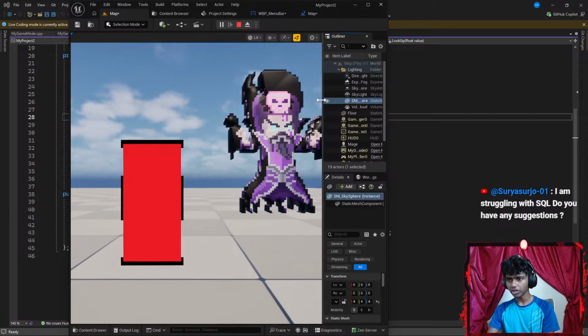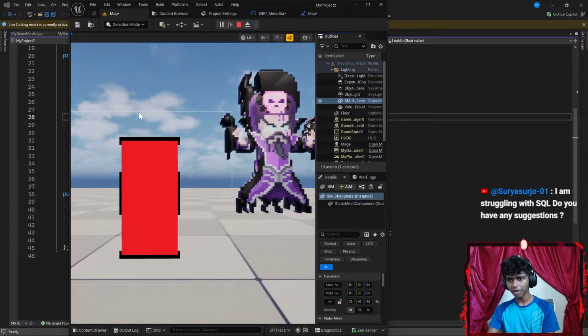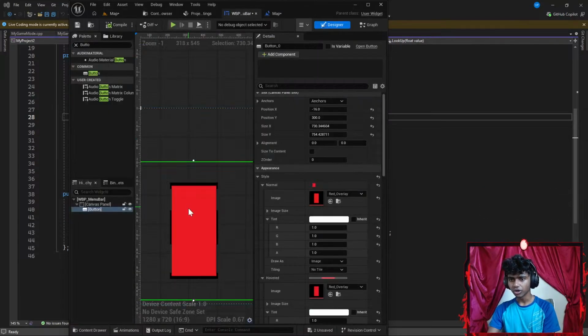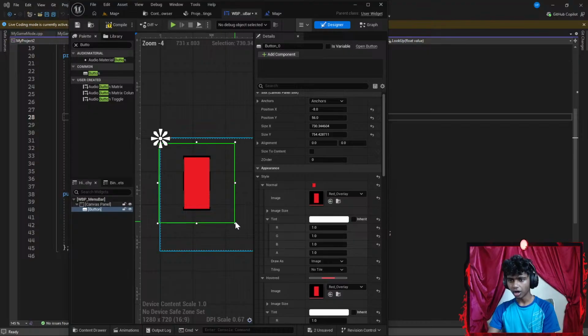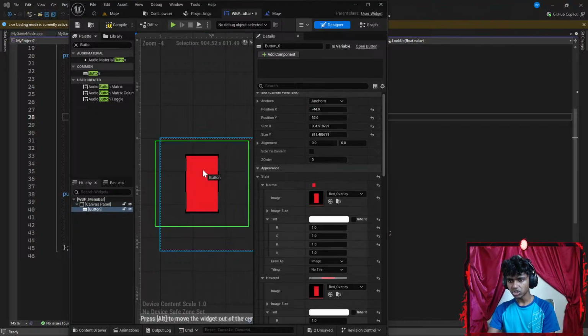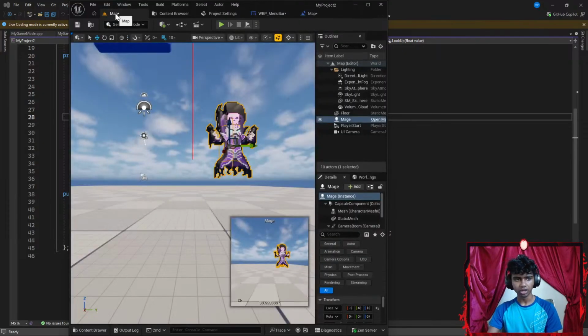Okay, now I want to get my UI a bit higher, and a bit more wide. Let's exit this. Okay, let's go to UI. I want my UI to go a bit up and be a bit bigger. There, that should be good. Okay, I'm pretty sure this should be good.